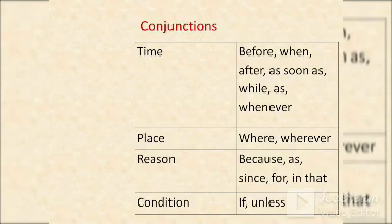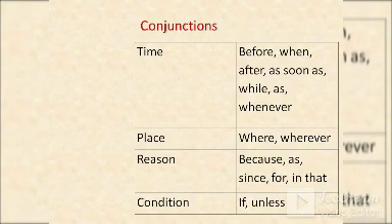If you use where, wherever, it indicates place. If you use conjunctions like because, as, since, for, in that, it indicates reason. And if you use if, unless, that indicates condition. So these are the four types of adverbial clauses we generally have.